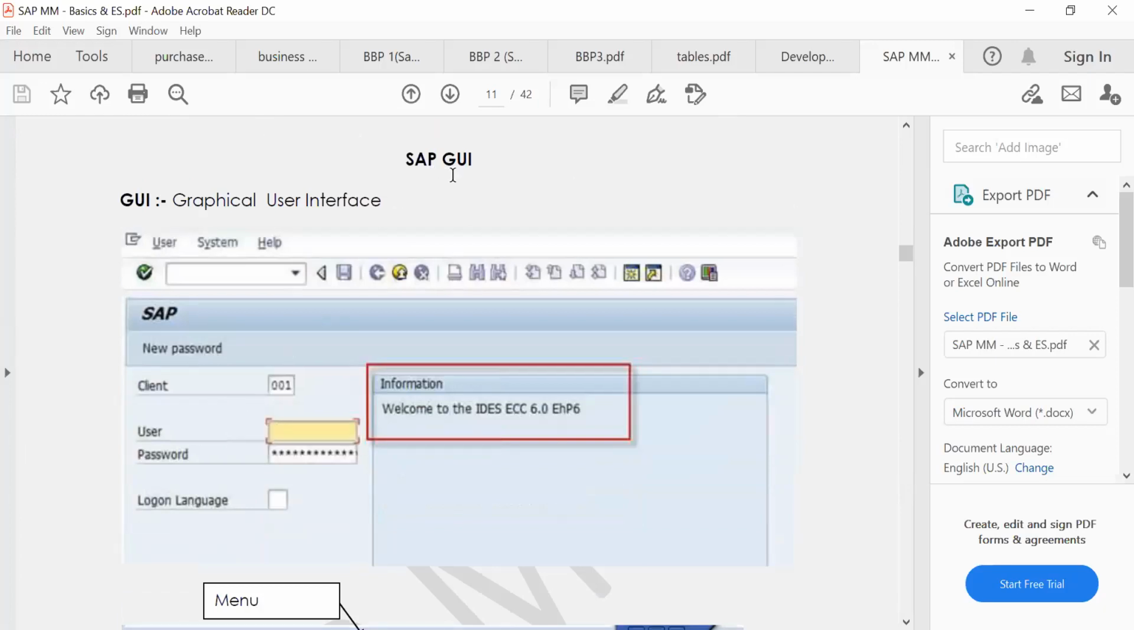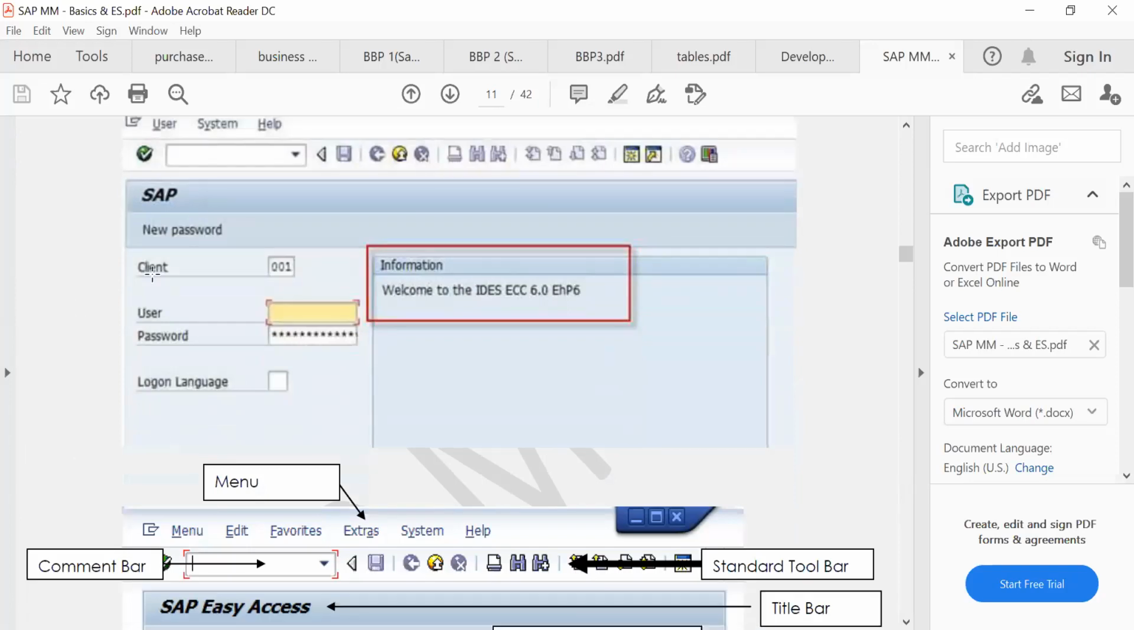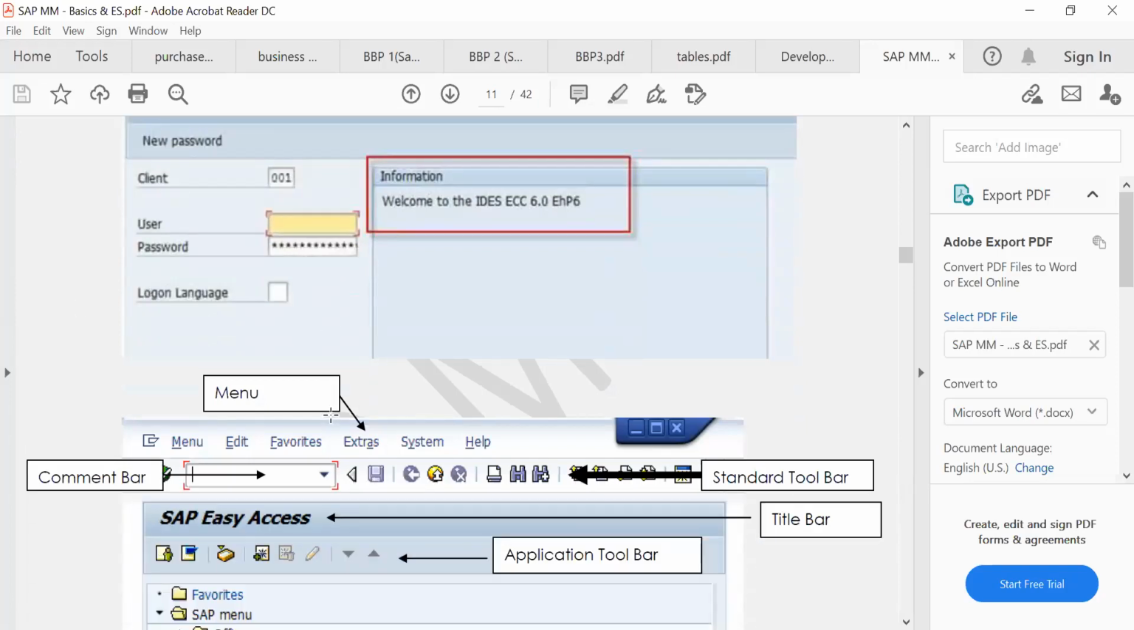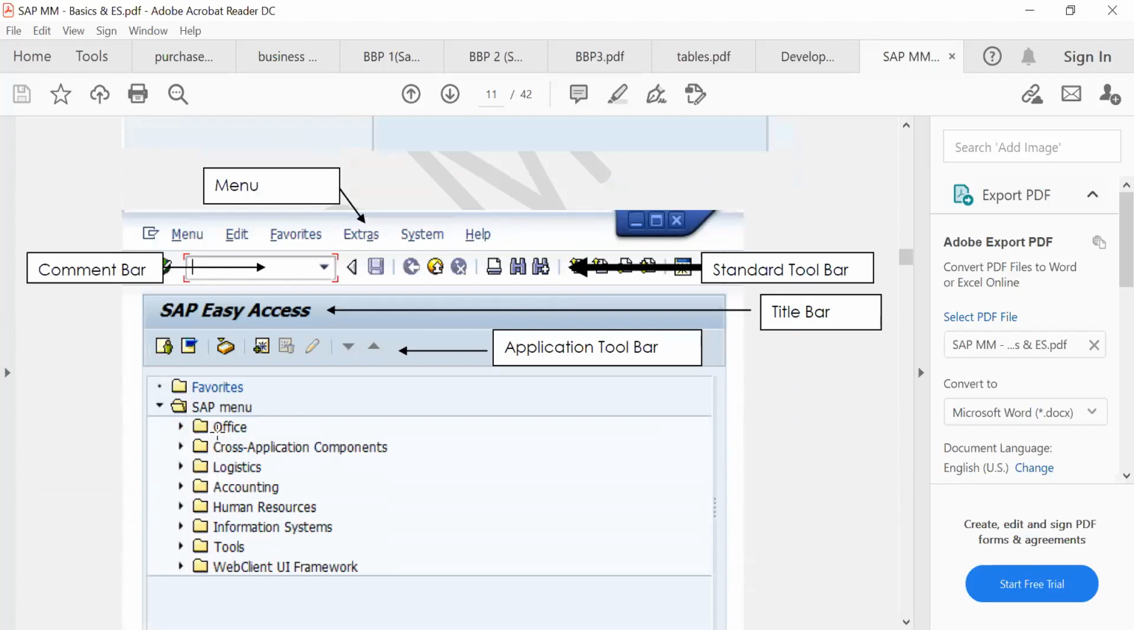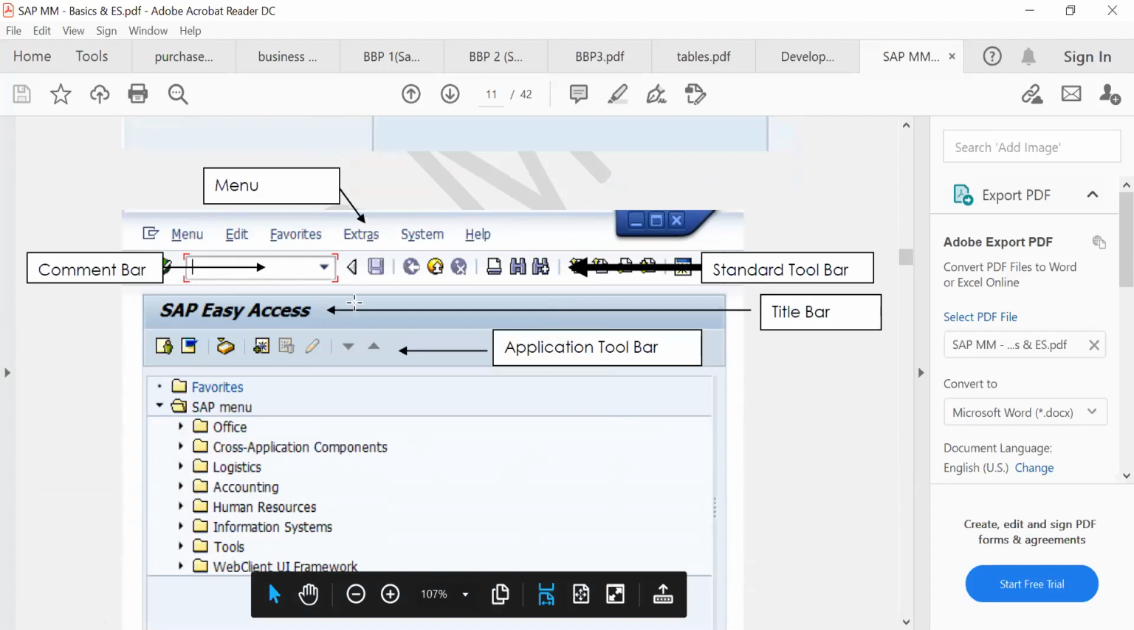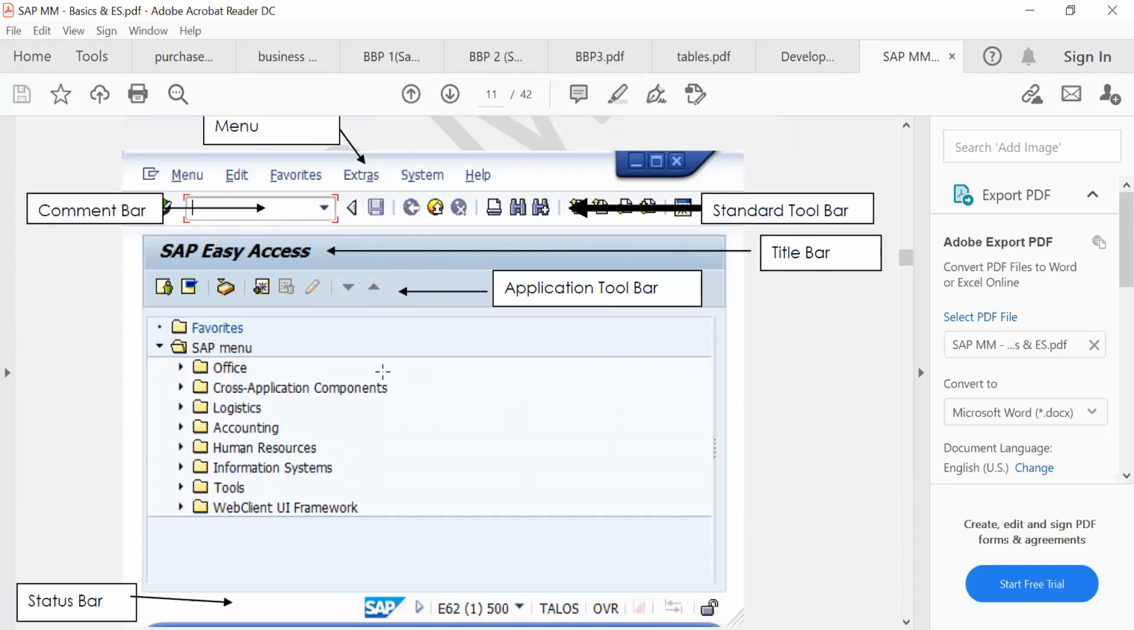This is SAP GUI, the graphical user interface. Okay, it will look like this. Initially, client, username, password. So this is the initial screen. This is the menu bar. Here we will enter the command. This is the presentation layer where end users are working. Right. This is the application toolbar, the standard bar. I will show you all of this. As the class proceeds, you will get familiar with it.